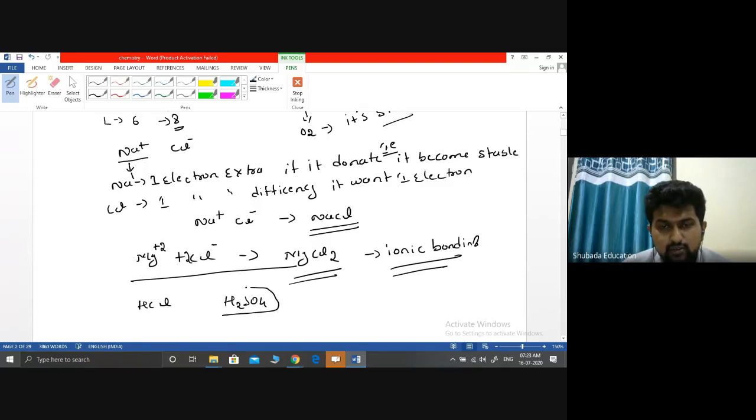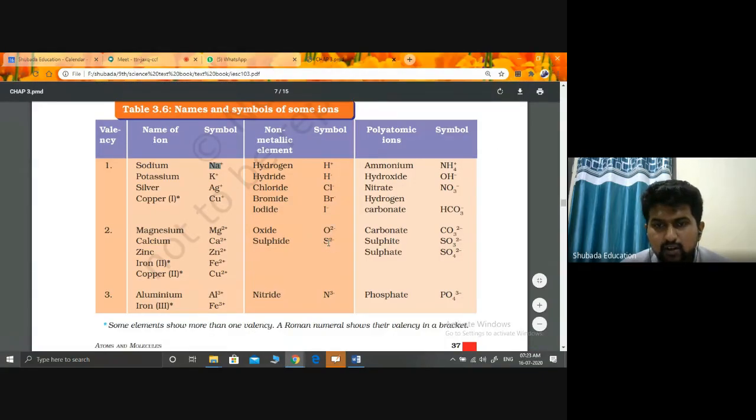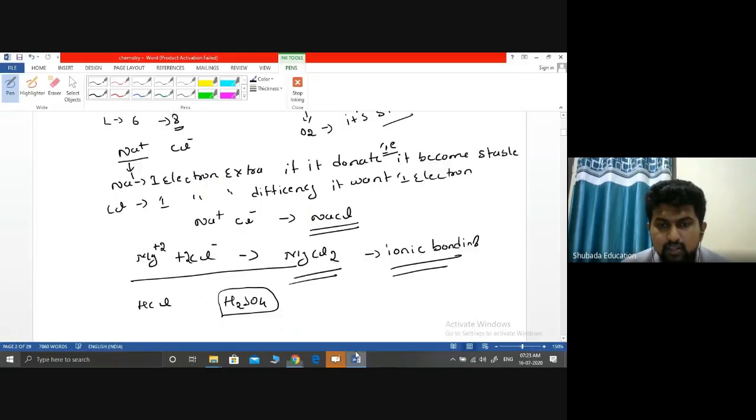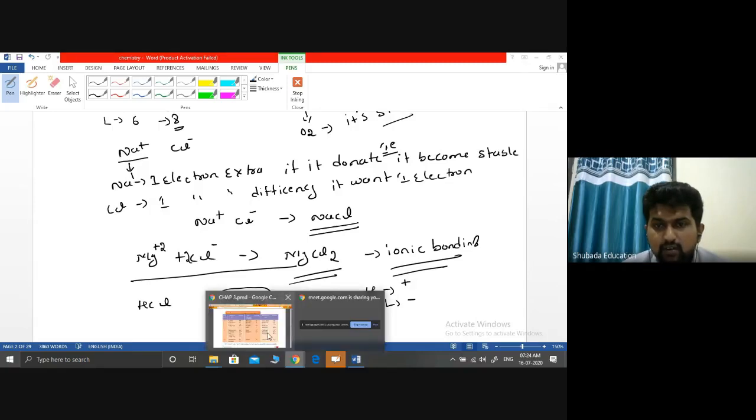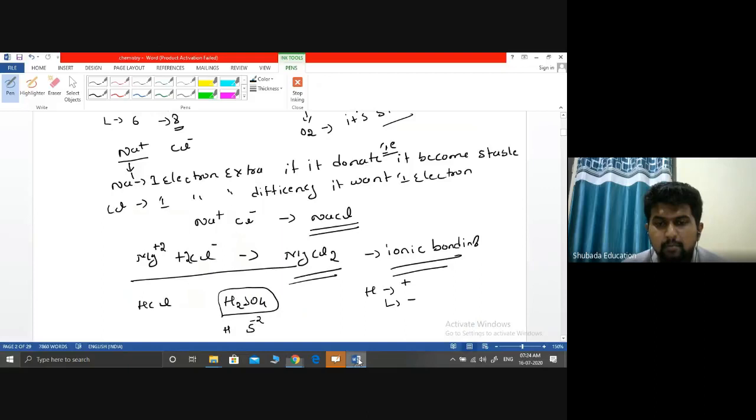When it combines, sulfur is -2, H has two types, one plus and one minus, and O4 means oxygen is -2.